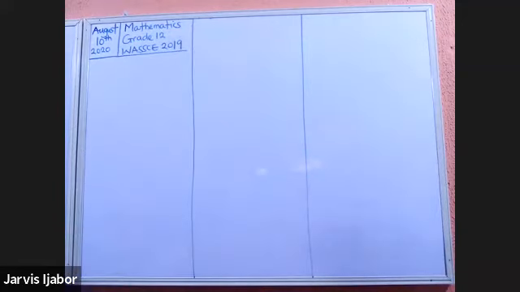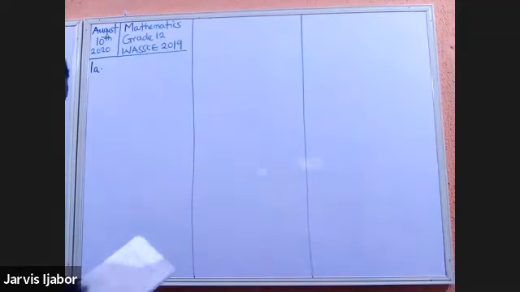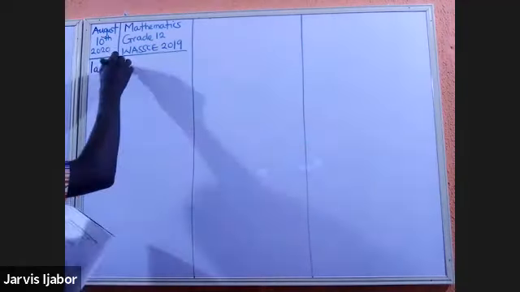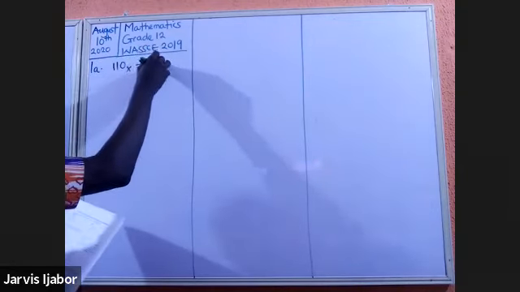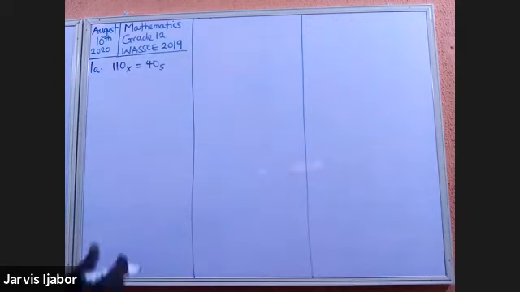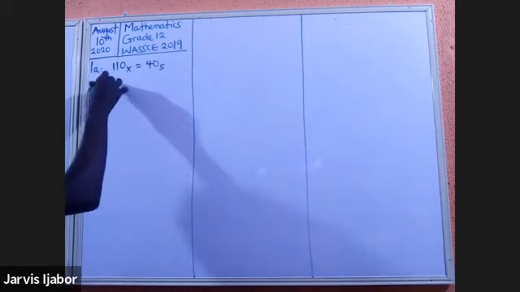All right, 2019 question number 1A. It says, given that 110x is equal to 40 base 5. Now, your first task here is to convert this to base 10. How do you do that? Now, watch what I'm going to do.